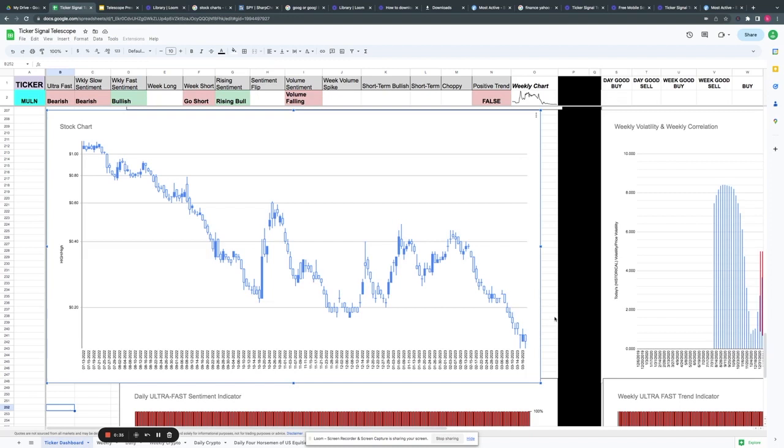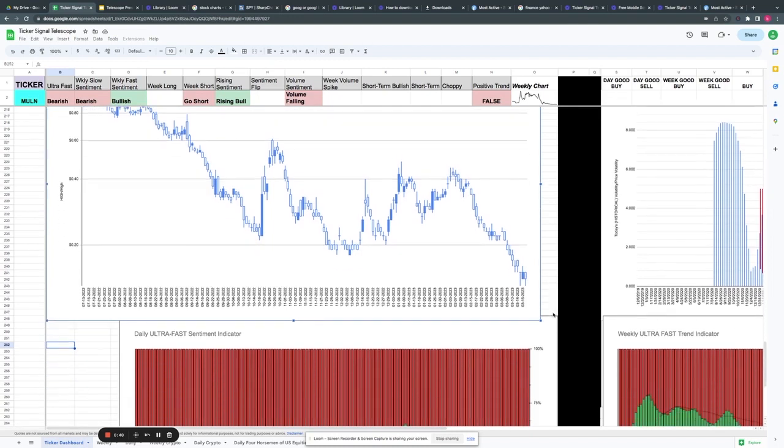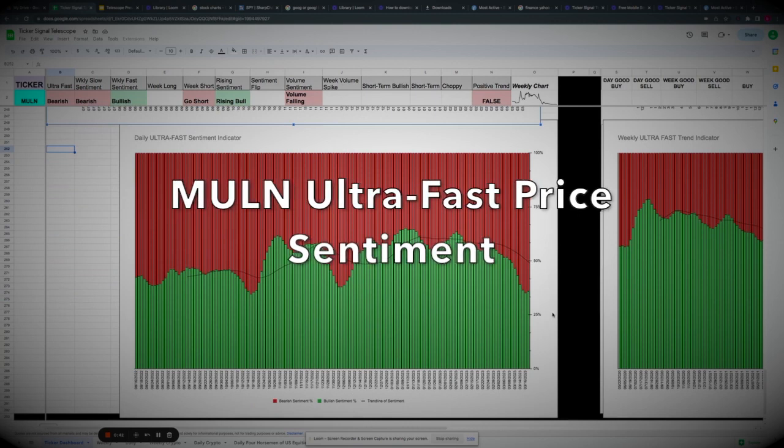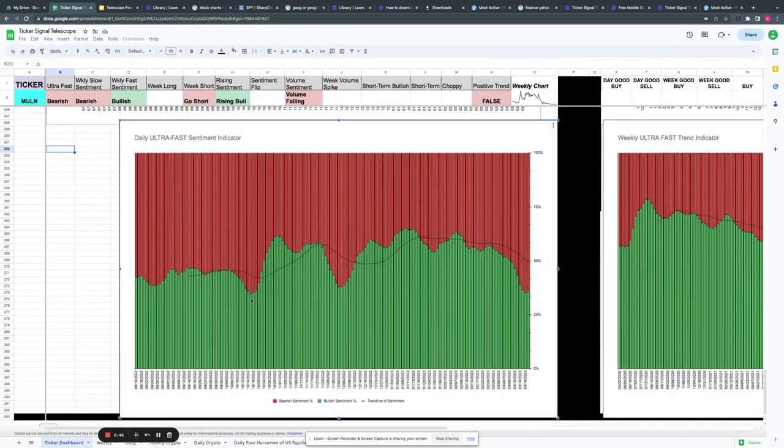So what we can tell very quickly is that there's a lot of activity in this stock. We're going to go ahead and look at the daily bullish price action. This is a representation of bullish or bearish price action inside of an individual stock. Looking back in October of 2022, we got all the way down to 35% bullishness, which is very difficult to do. Generally, this indicator won't go below 40 and won't go above 60. It generally will oscillate between 60 and 40, going up to be bullish, going down to be bearish.